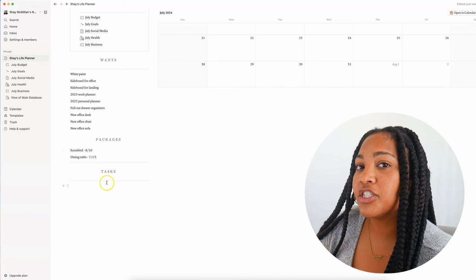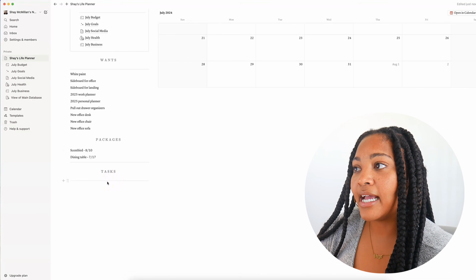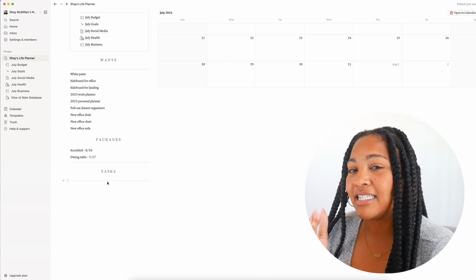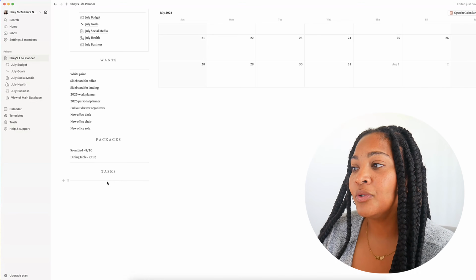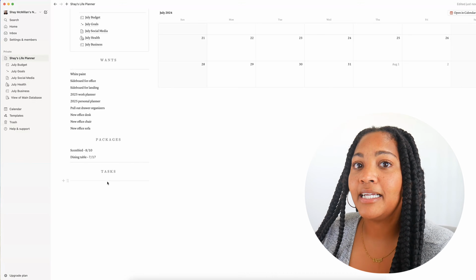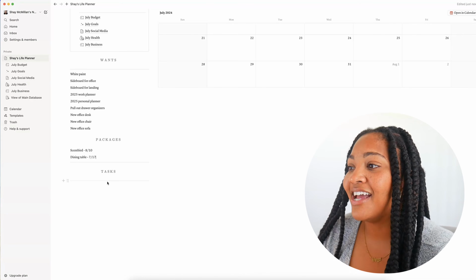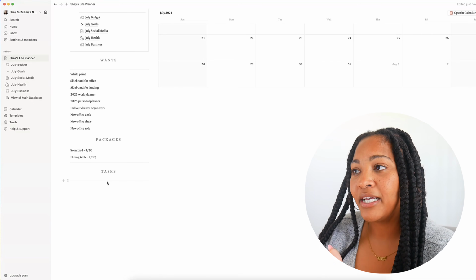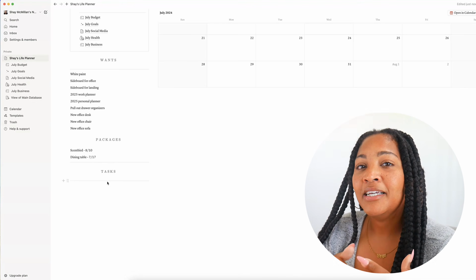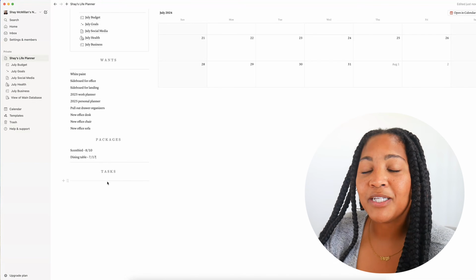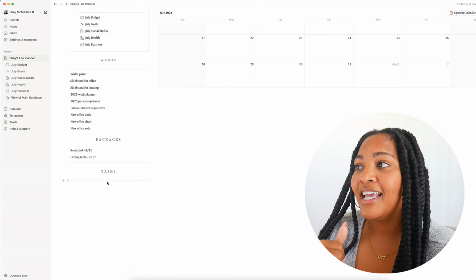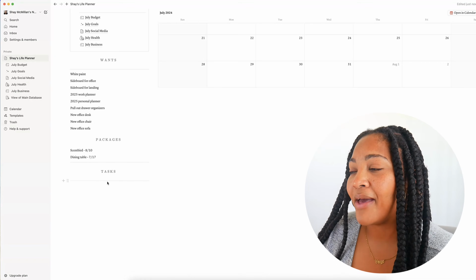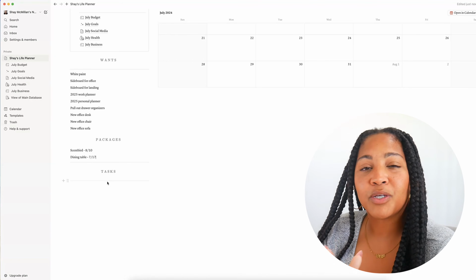And then for tasks, I really just have this on here in the event that I think of something. If I'm in Notion and I think of something I need to do that isn't immediate, maybe a long term to-do, I'll put it in tasks. Or if I think of something out in the community that I need to do and I want to put it in a safe place instead of texting it to my husband, which I'll do, or if I don't have a pencil or paper, or if Notes is giving me a hard time, because I'll throw something in the notes section on my iPad real quick. But if that's not working, then I'll put it here.